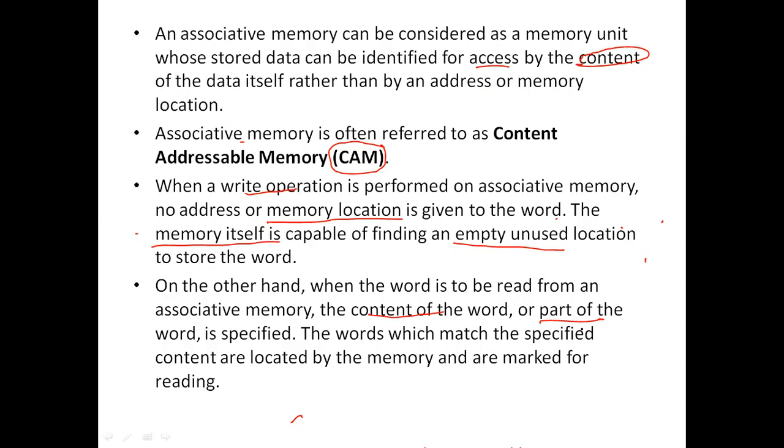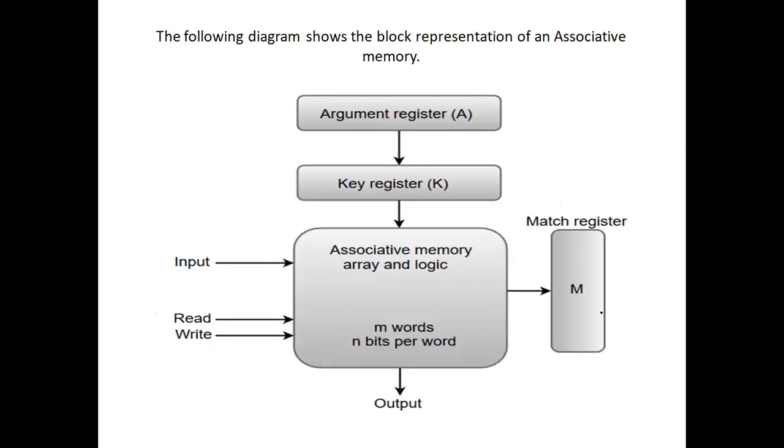So if we have given this, then it is going to be fetched. Whatever the things are matched, all those are going to be listed over there. So this is the diagram that shows the representation of an associative memory.